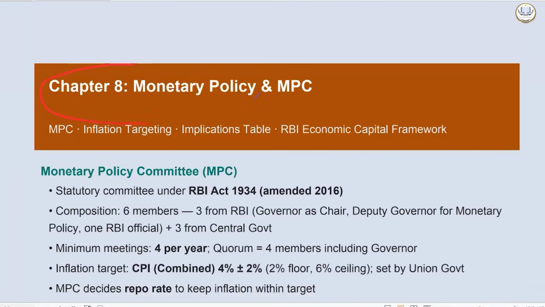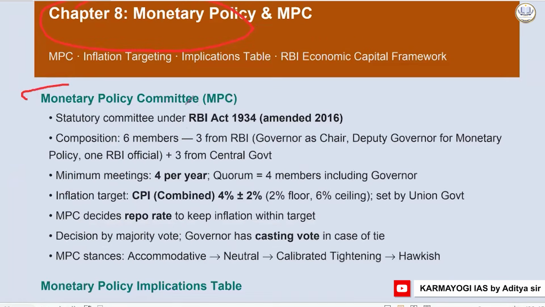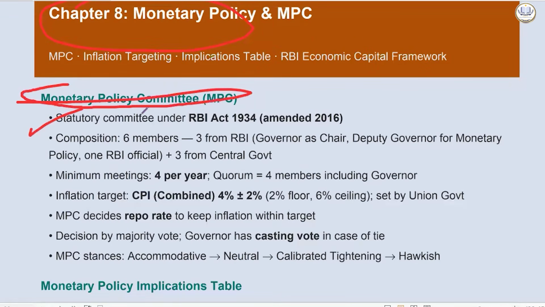Then the next is monetary policy. Majority of the things we have already read: inflation targeting, repo, reverse repo. We already understood. Let's now read Monetary Policy Committee. So it is a statutory committee under RBI Act 1934. It was amended in 2016.